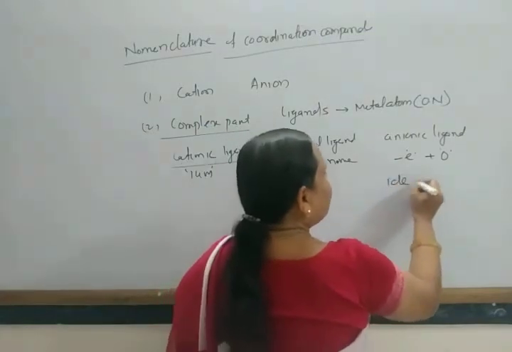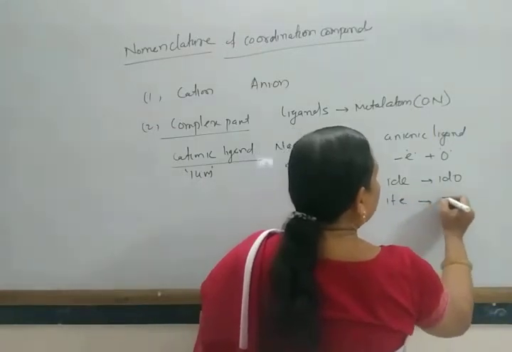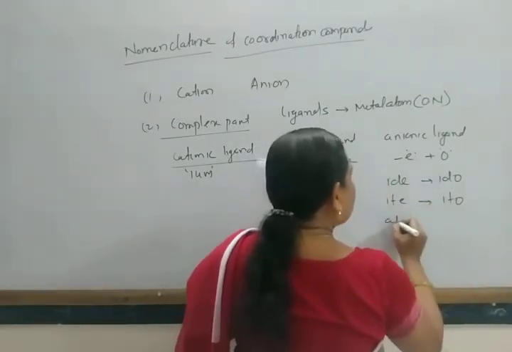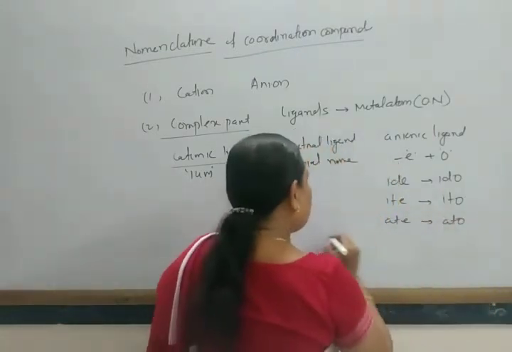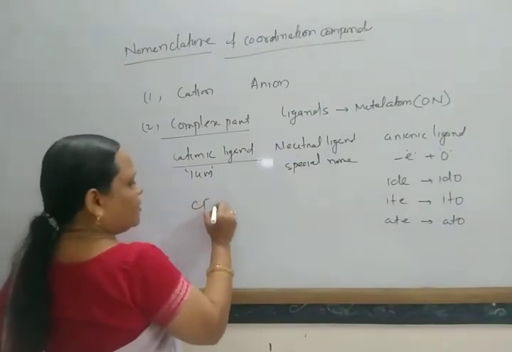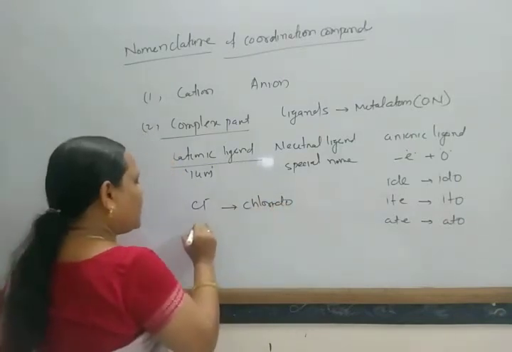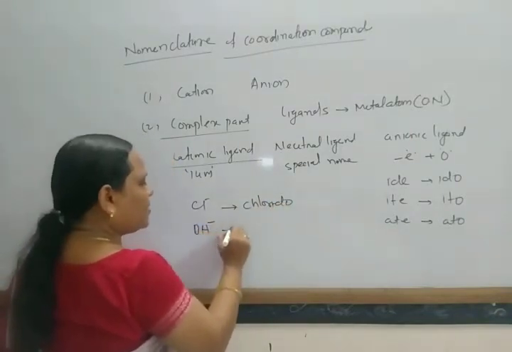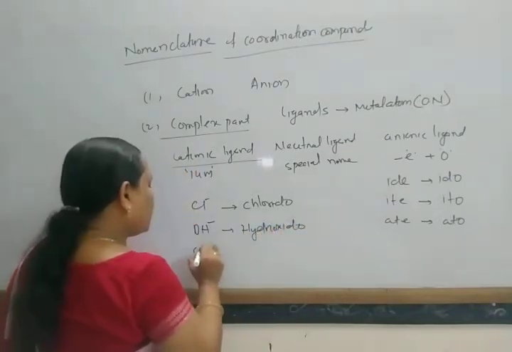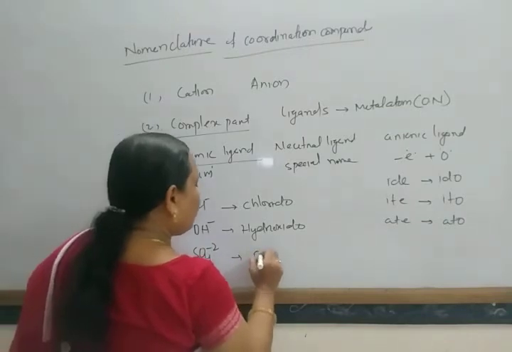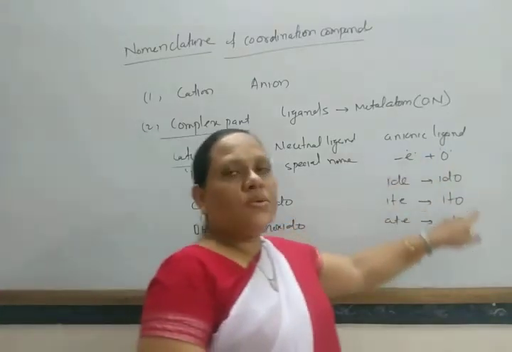For example, if it ends with ide it is converted to ido, if ite then ito, if ate then ato. For example, Cl minus is converted to chlorido. OH minus, hydroxide, becomes hydroxido. If it is sulfate, then sulfato. So all the negative ligands end with o.